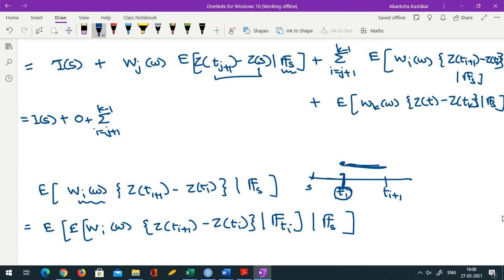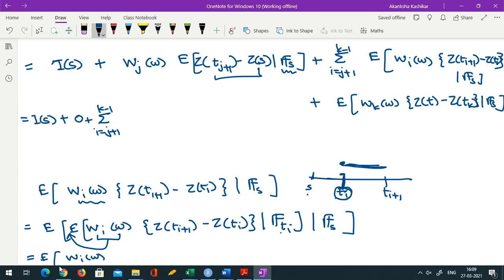Okay, the smaller sigma field wins. S is smaller than Ti, so given Fs is the same as given F_{t_i} given Fs. Okay, smaller sigma field always wins. That's why we need to know the properties of conditional expectation. Okay, and now that F_{t_i} becomes known, this Wi becomes known, so this can be taken outside this expectation, so it will come here.